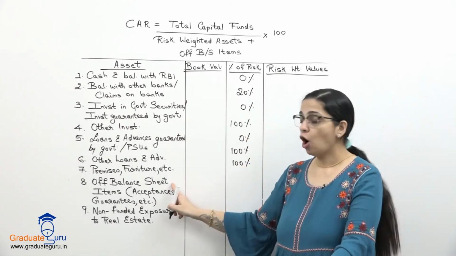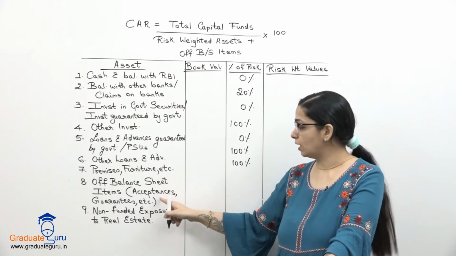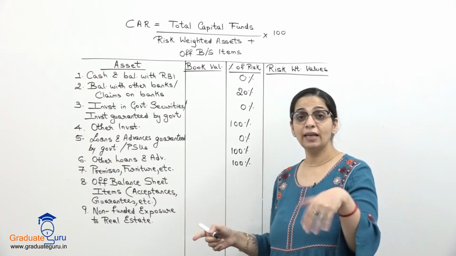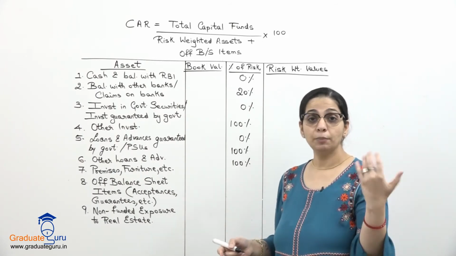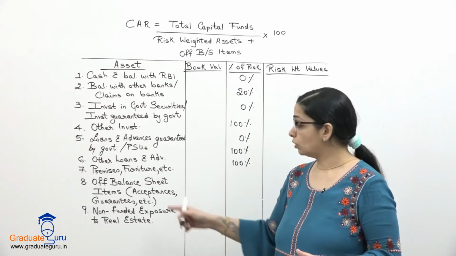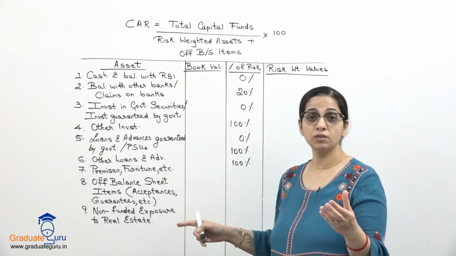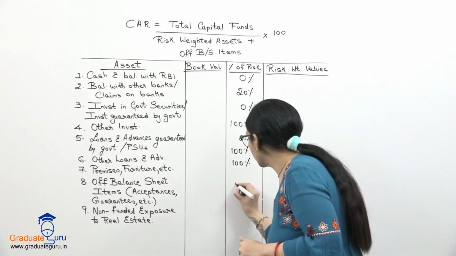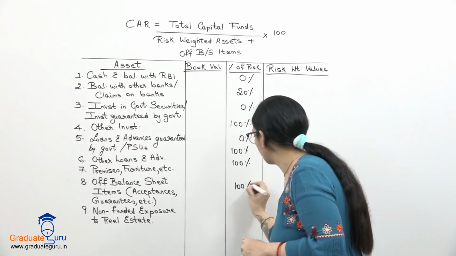Then we have our off balance sheet items, जैसे हमारे acceptances हो गए, guarantees हो गई, हमने किसी के लिए guarantee दी है, if that person doesn't pay the amount तो वो हमारी liability बन जाएगी. So these are basically those items which you show in contingent liabilities. Again 100% risk for this also.